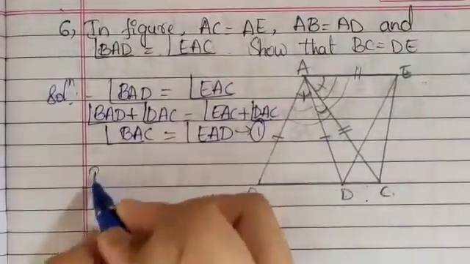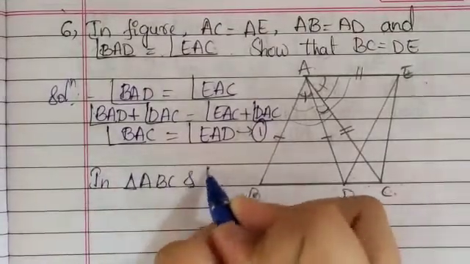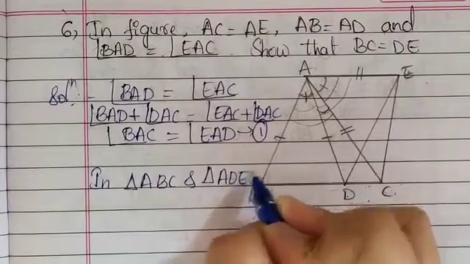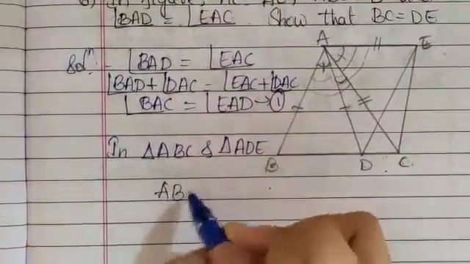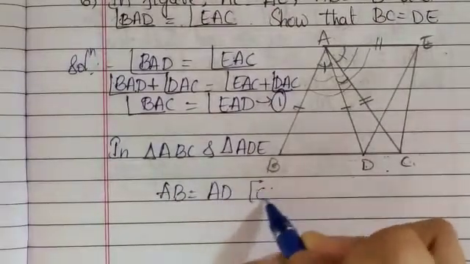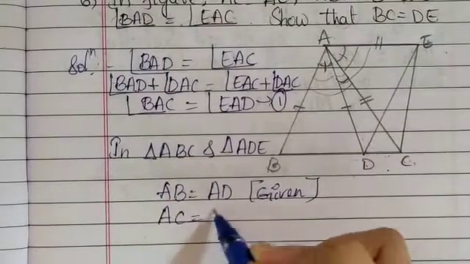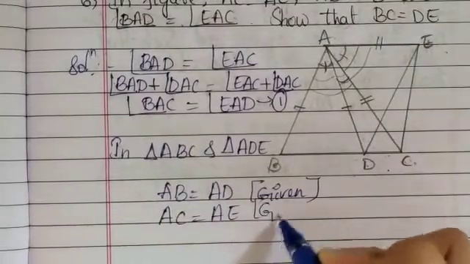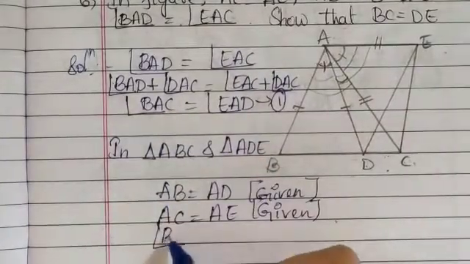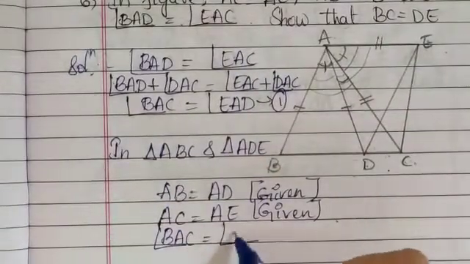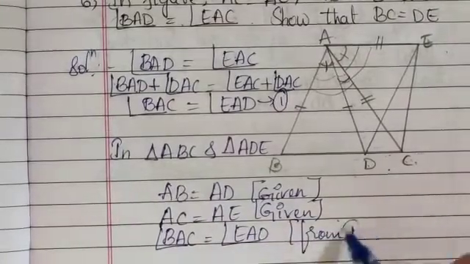So now let me take triangle ABC and triangle ADE, two triangles I am going to consider. Let me write what is given here. Given AB is equal to AD, that is given here. And similarly, AC is equal to AE, that is also given. Next, the third one we have considered: angle BAC is equal to angle EAD, that is from equation number 1.